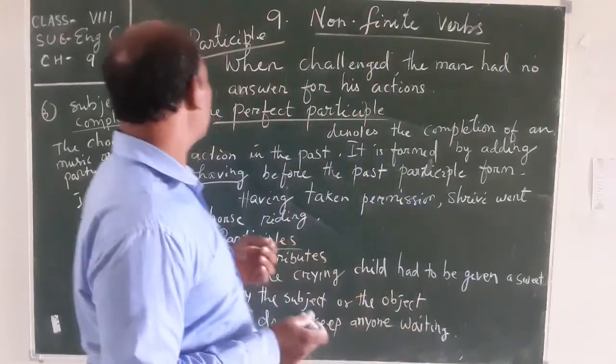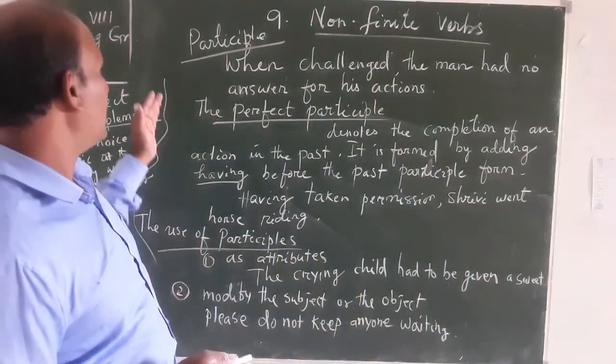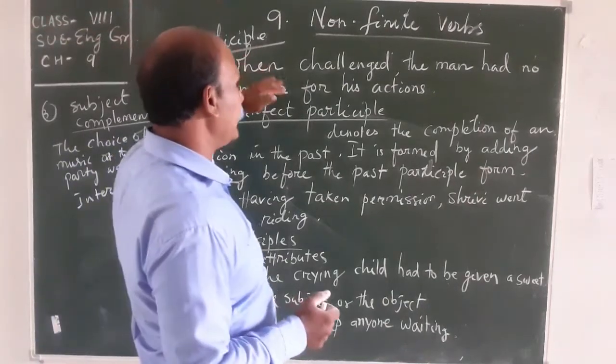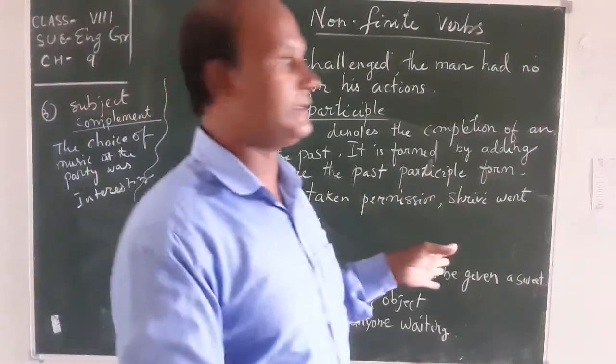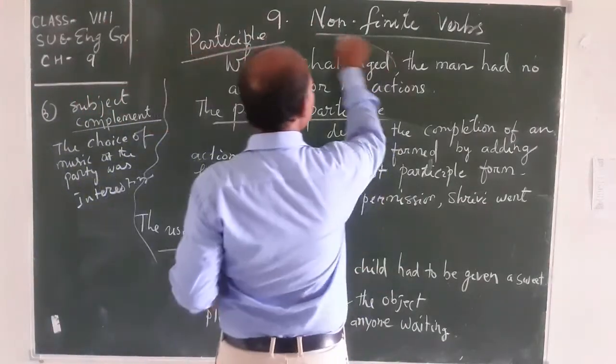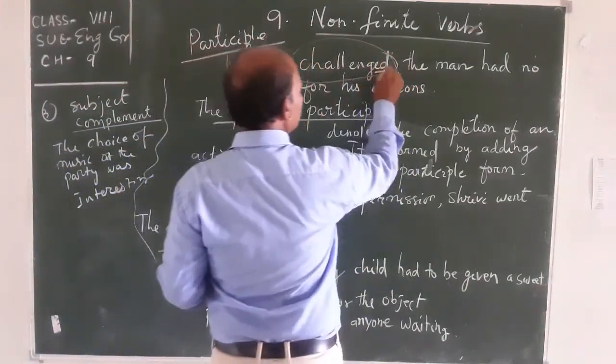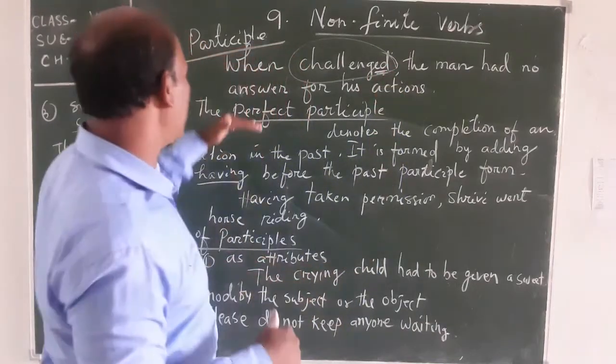So students, let's discuss the participle. When challenged, the man had no answer for the action. This is the past participle. Challenged is a past participle, formed by using the ed form.